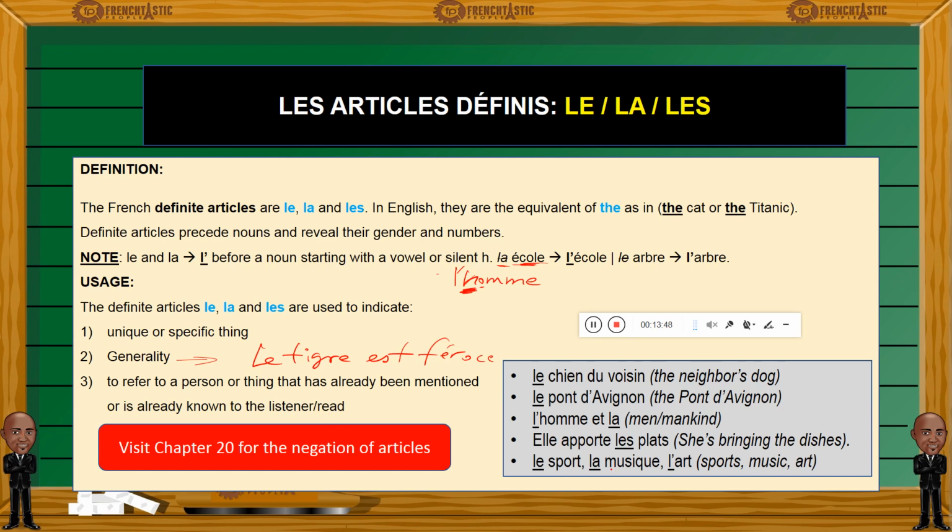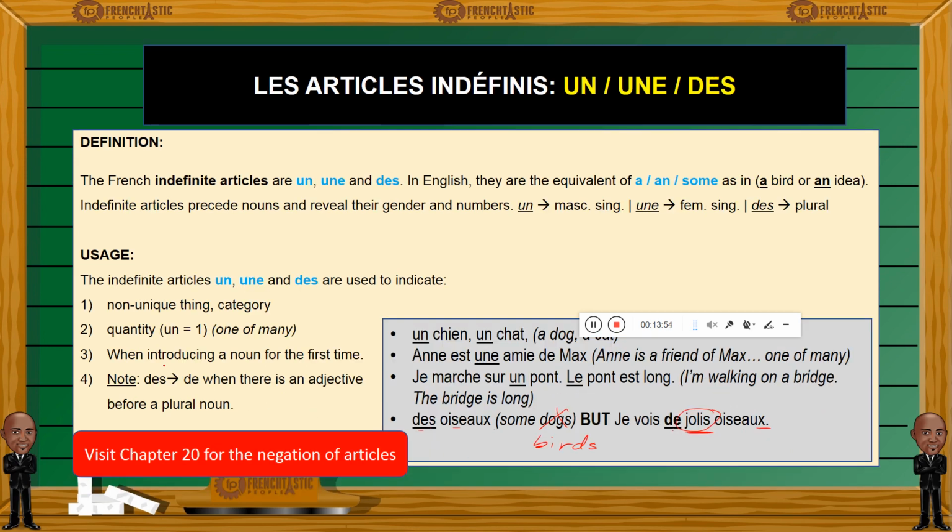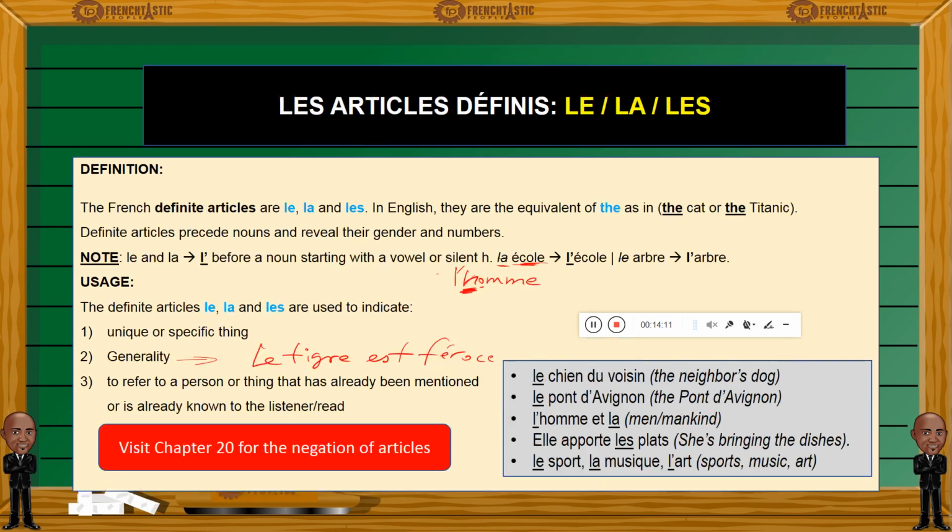Now, le sport, la musique, these are categories. You said, by talking about categories here, you will use an indefinite article. Well, there's a difference here. Un chien, je vois un chien. Here, chien is used as a non-unique thing. I see a dog, any dog, a random dog. However, when I say le sport, it's sports in general. Le sport, la musique. So here, sports, music, art. This is when you will use a definite article to refer to those categories.